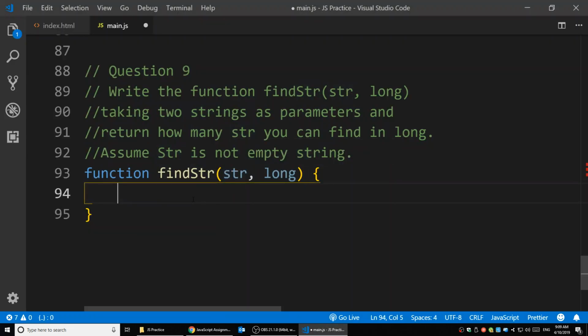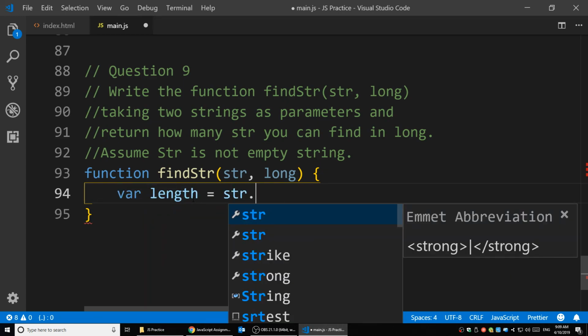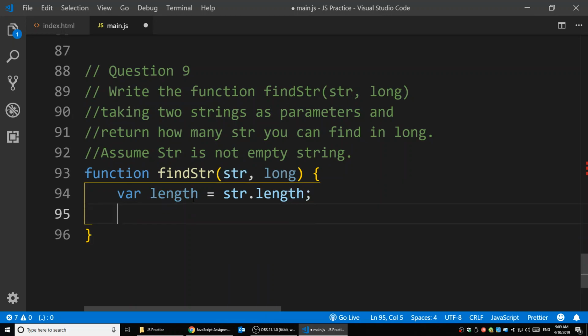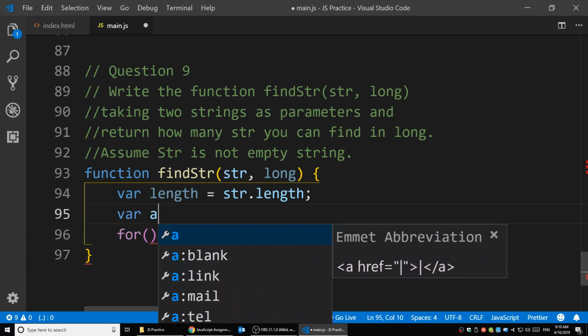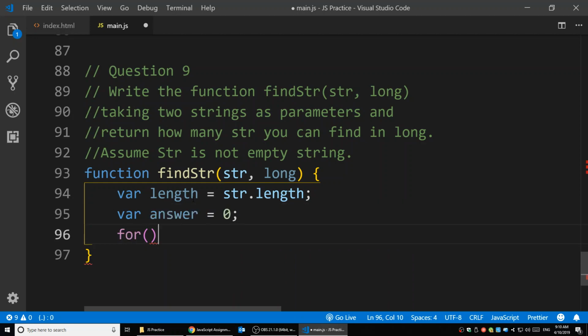How we compare depends on the length of the string. For example, I can get a variable, length, equal to str.length, so I know the length is either 1 or 2 or 3, and we can do a loop. We also need a place to store the answer, so variable answer is equal to 0. After the loop, we'll return that answer.